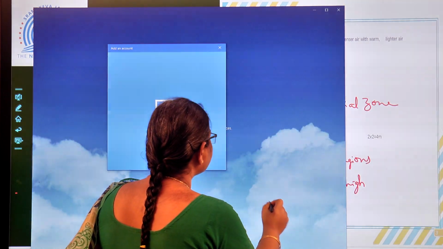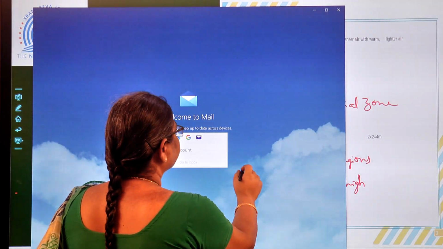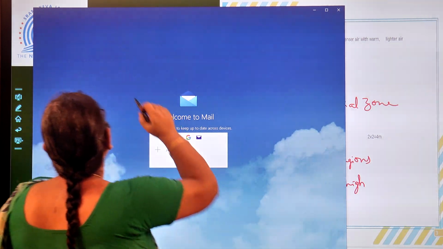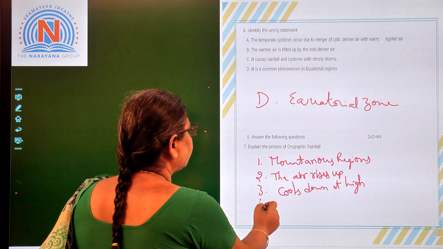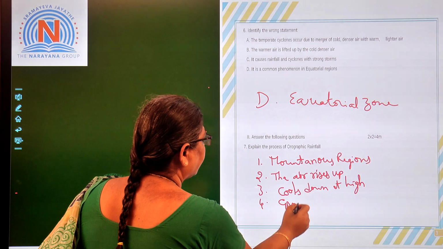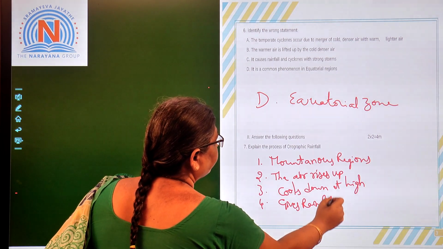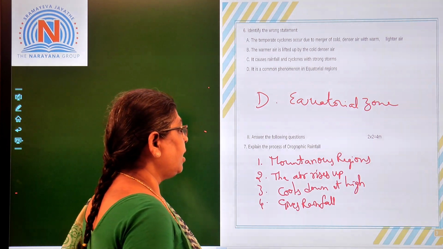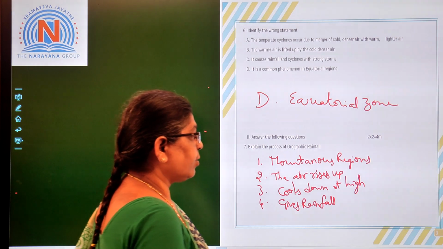Then what happens? This particular air gives off rainfall. So like this, orographic rainfall is a common phenomenon in the mountainous regions. Okay children, and now let us see the next one.